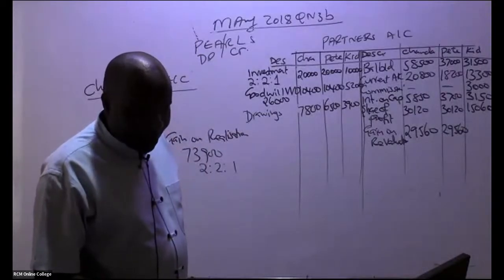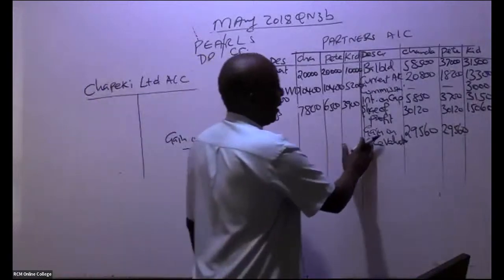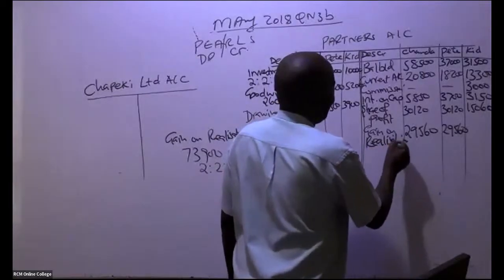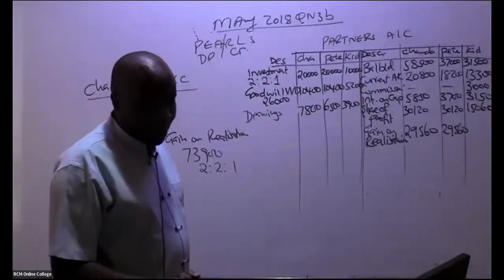These are the smaller ninja. Yeah, remember it's gain on realization, not revaluation. It's gain on realization. You are a very good student. So this smaller ninja gets 14,780.